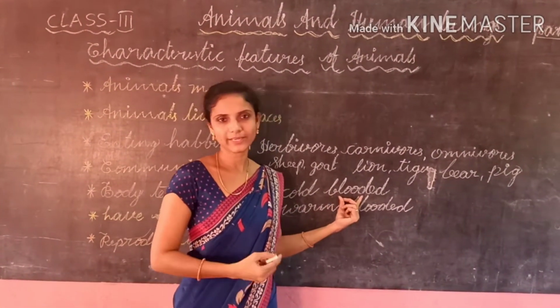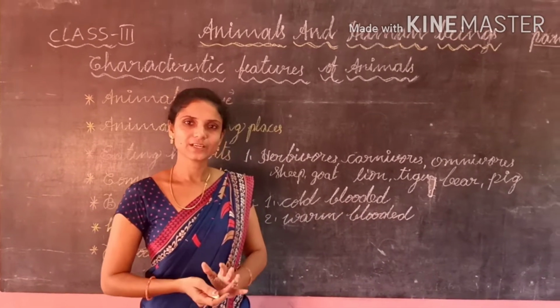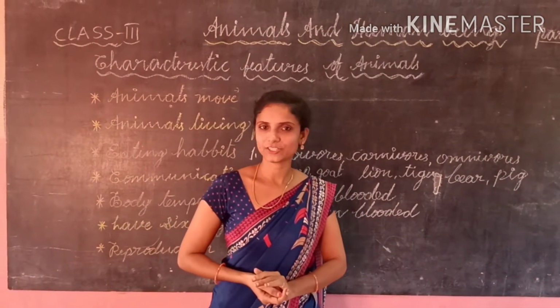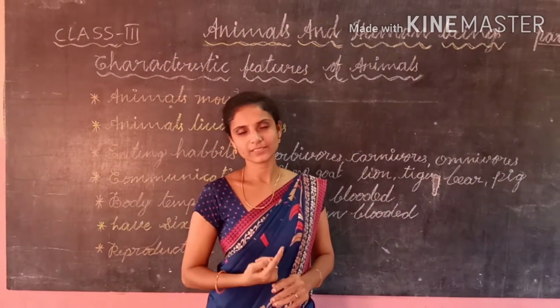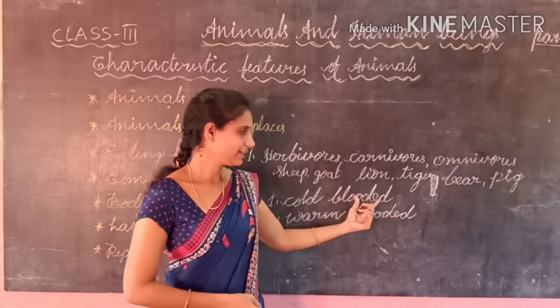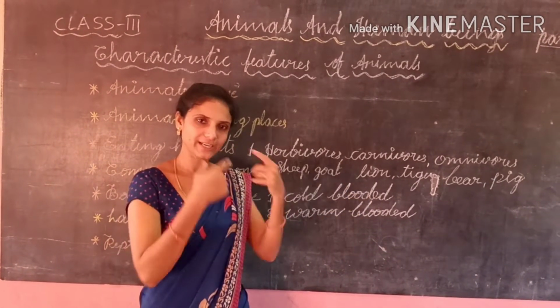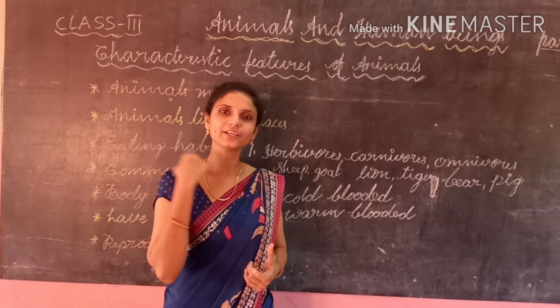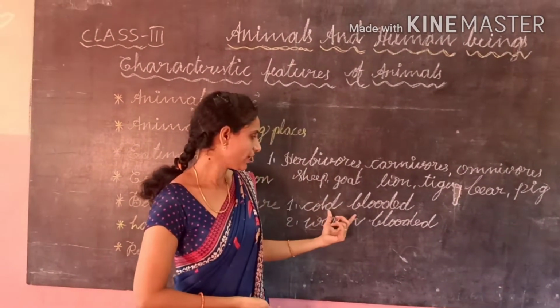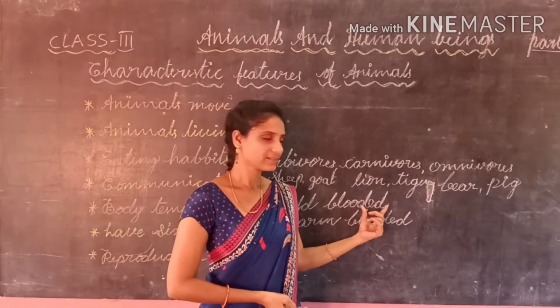What are cold-blooded animals? The animals which can change their body temperature to that of their surroundings are called cold-blooded animals. I am repeating again. The animals which can change their body temperature according to their surroundings are called cold-blooded animals.